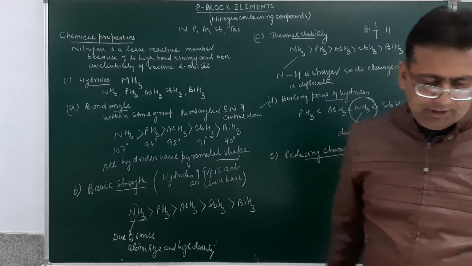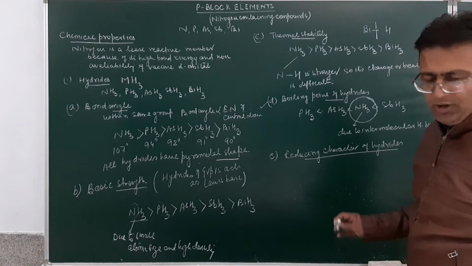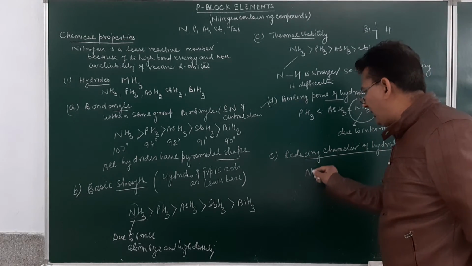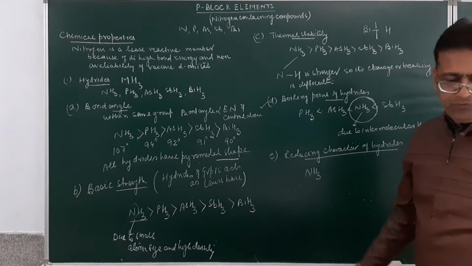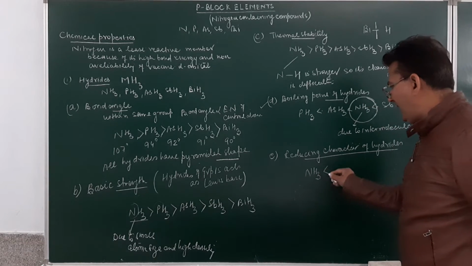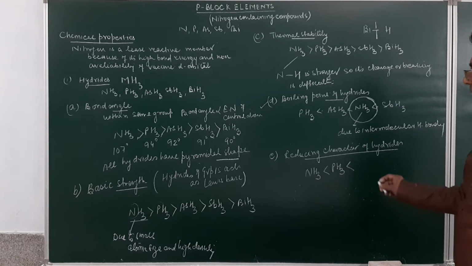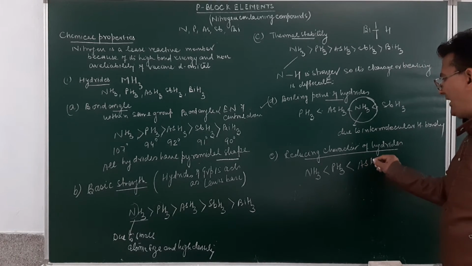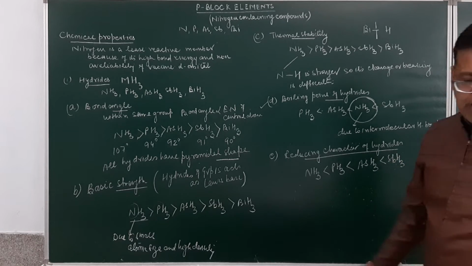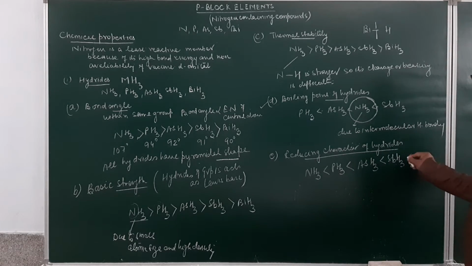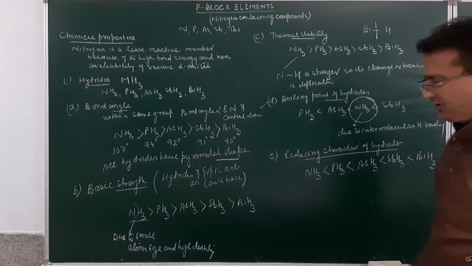Stronger will be the reducing character over here. So, the increasing order of reducing character will be: NH3 will be less as compared to phosphine, which will be less as compared to arsine, which will be less as compared to stibine, which will be less as compared to bismuthine.